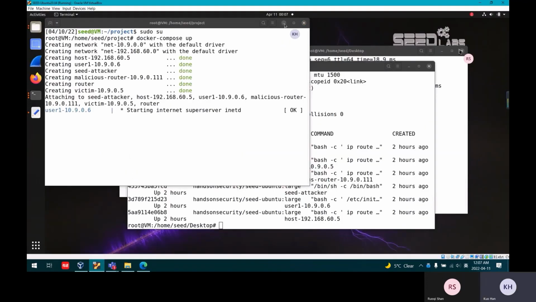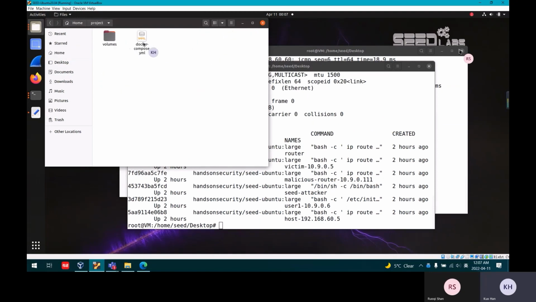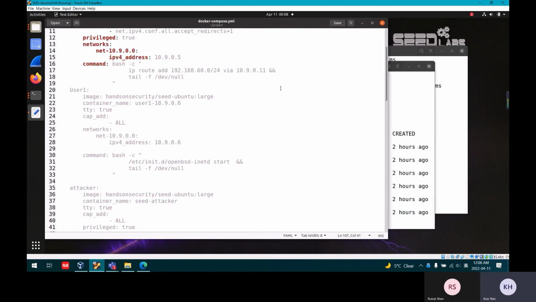In our project, we just have 3 files. One is a YML file, and the other 2 are Python files, which include autoattack.py and MITM.py. The YML file contains all the things that we need to create a network.